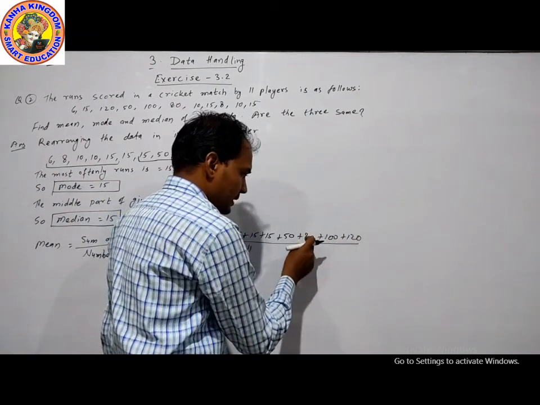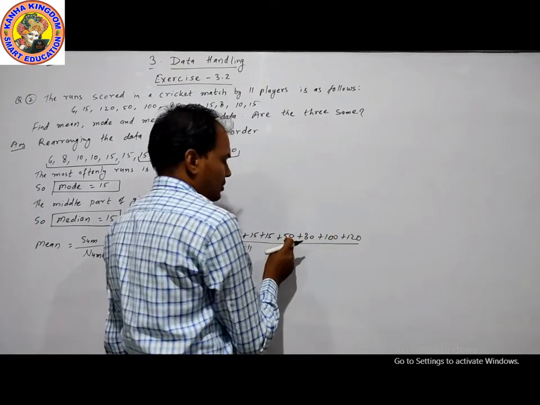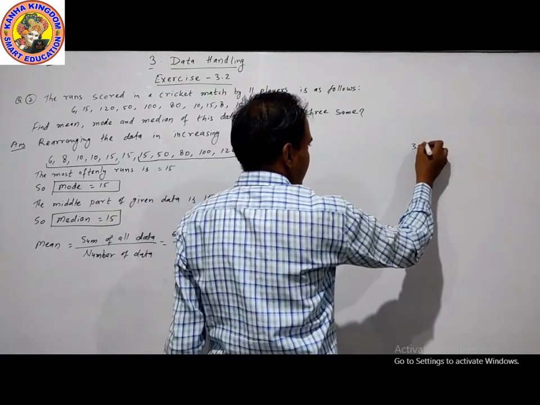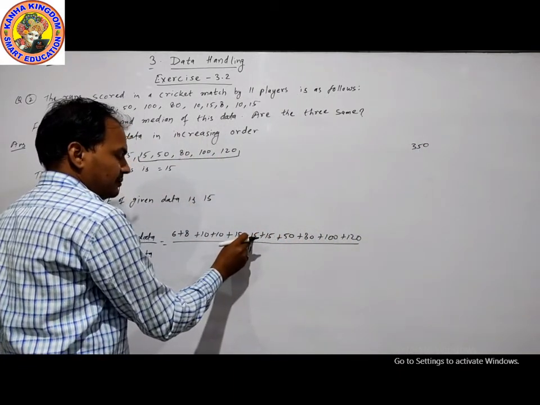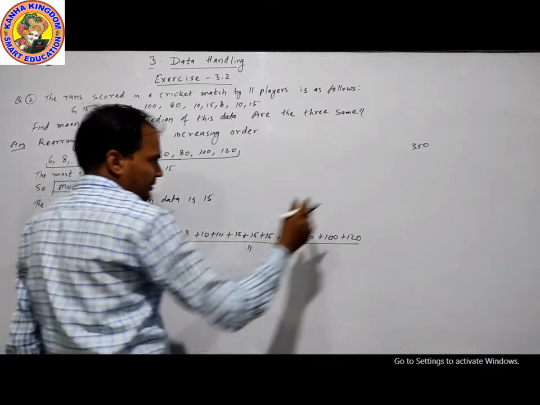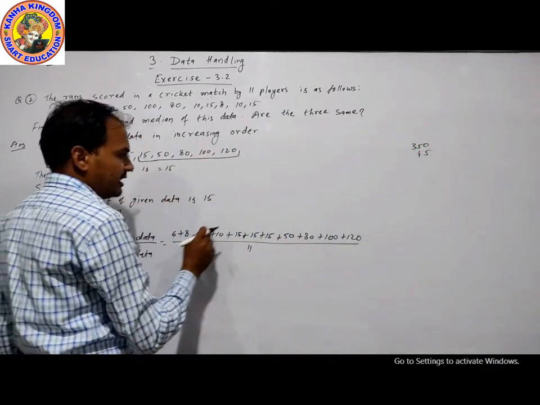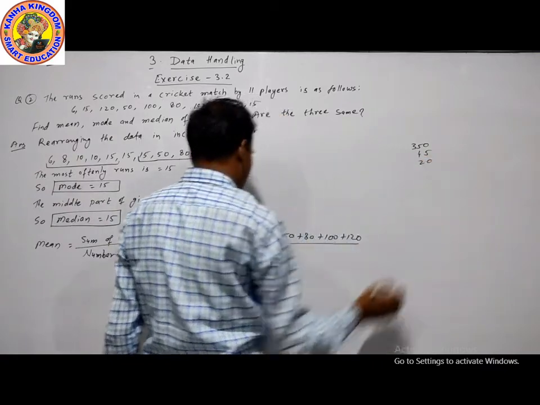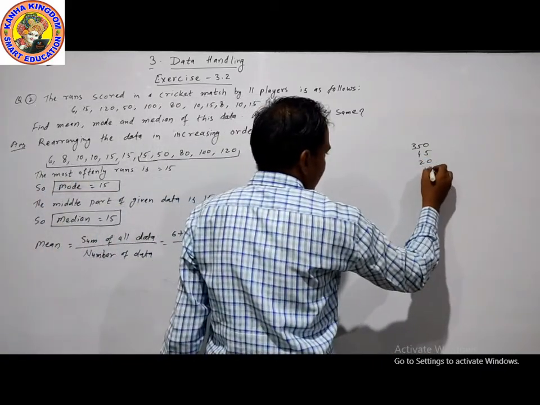120, 80, 200, 300, 350. These are the 350. 15, 30, 45, 45. 10, 10, 20. 6, 8, 14.